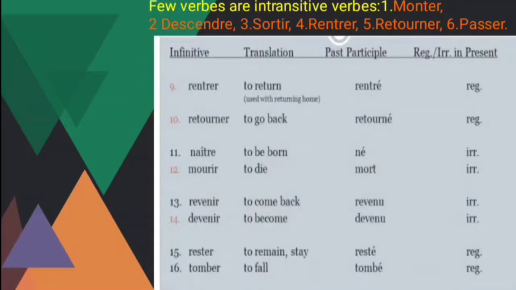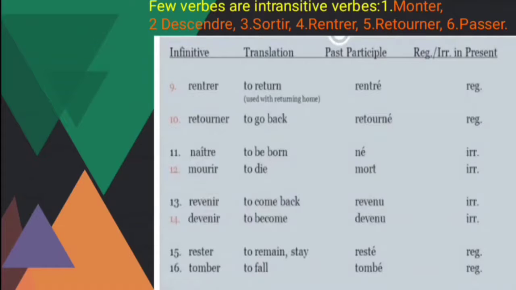And rester, to remain or stay, and it ends with what? E accent. They give, and this is the regular one only. And tomber, to fall, and the past participle is tombé, and a regular one only. Some few verbs are intransitive verbs.